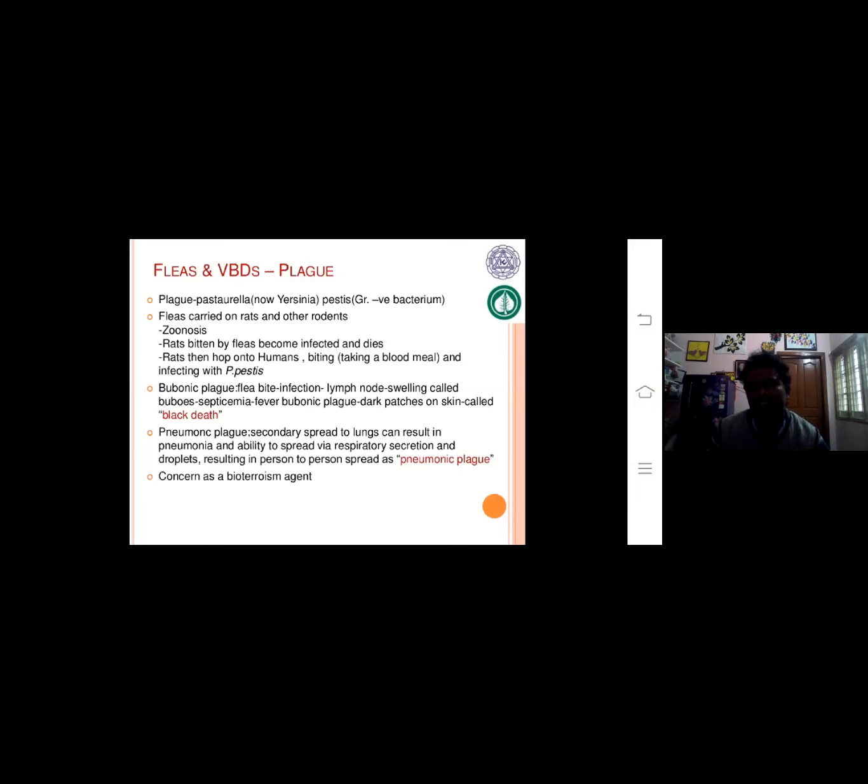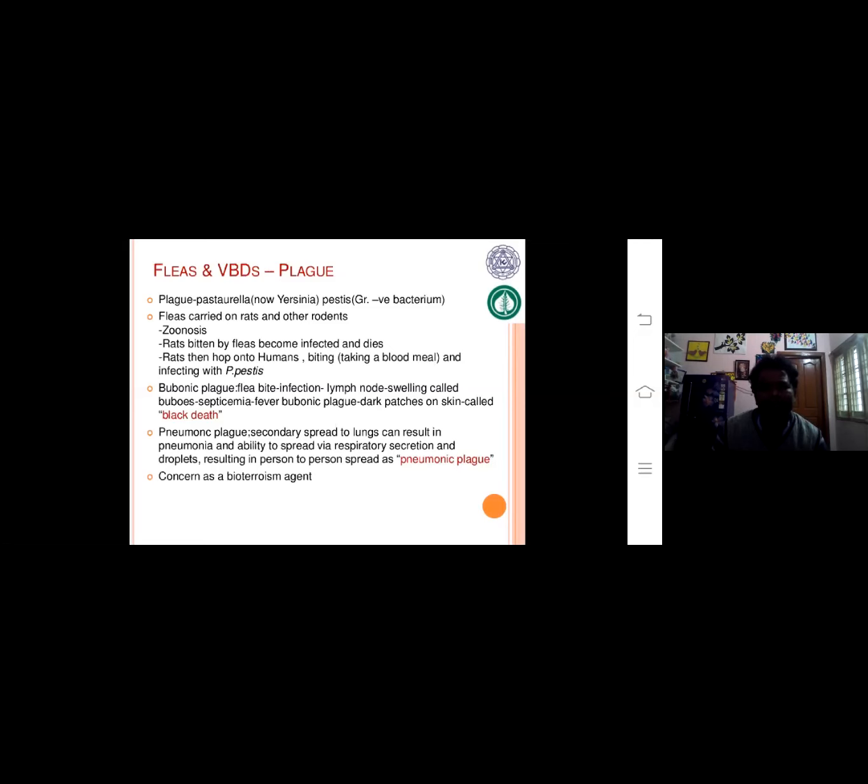This bacterium is transmitted from one person to another by a vector, which is rodents, especially rats. That is why this plague is also called zoonosis. That is a very important thing.